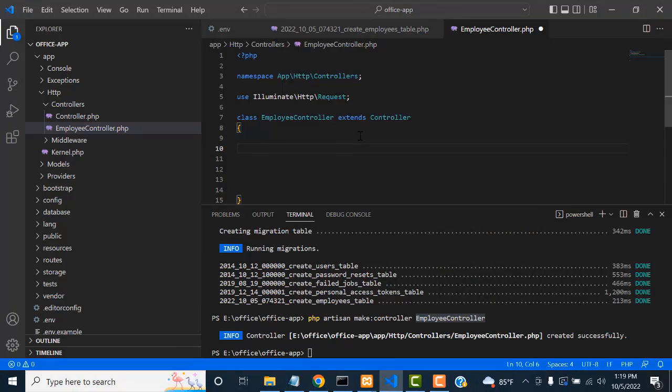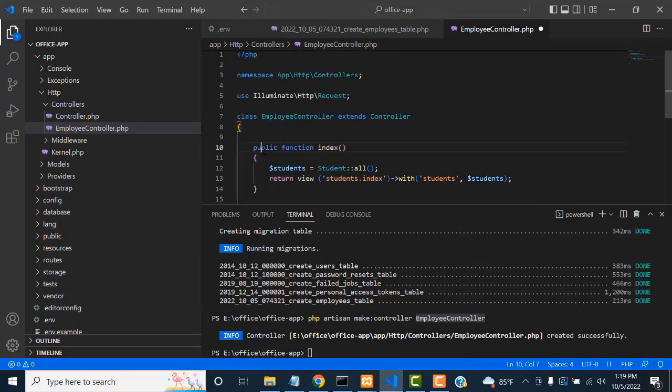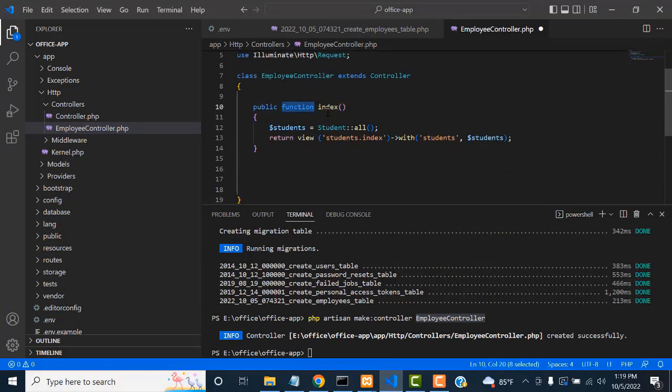Paste it over here. How to create the function? PHP public function index. This is the index function I have created. You can give any name you want, but I give index. It's the professional one. Public function index, start the function and close the function. Here I'm going to load the data from the database. We have to load the data from the database, right?